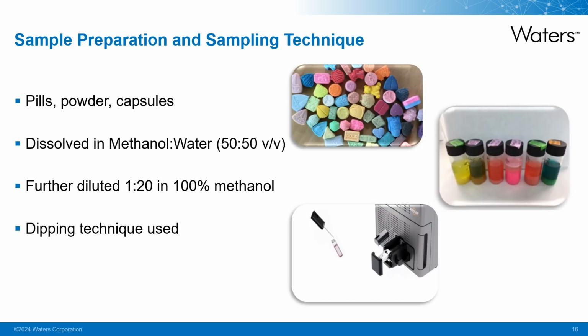229 unknown samples that had been confiscated at various music events and nighttime venues by police were analysed. Pills, powder, and capsule content were dissolved in 5 ml of 50-50 methanol water and then sonicated. Prior to analysis on the Radiant, these solutions were then further diluted 1 in 20 using 100% methanol. For each sample, a new glass capillary was selected and cleaned, and then placed just below the surface of the liquid sample, approximately 1 centimeter for 5 seconds. After this, the capillary was then placed into the ASAP source.